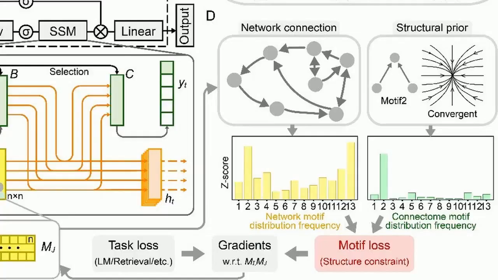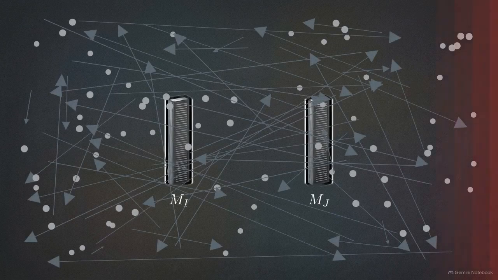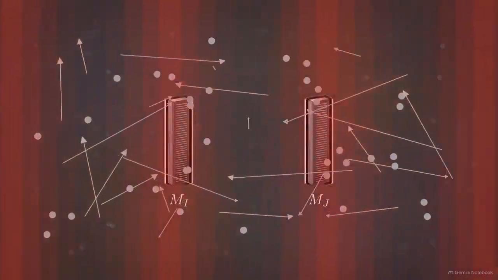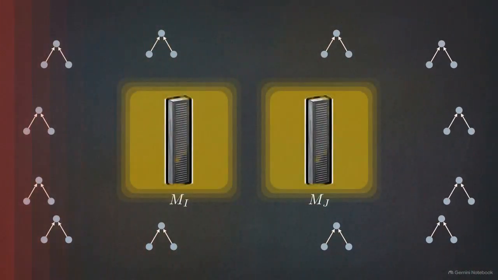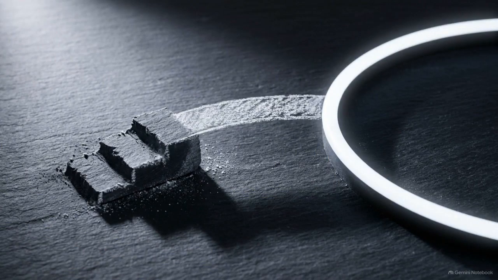As shown in Panel D, the model actively compares its own motif statistics against the target biological distribution. This acts as a structural constraint during backpropagation, optimizing the low-rank factors towards specific target topologies as they update. Continuous relaxation bridges the gap between static graph theory and dynamic neural network optimization.